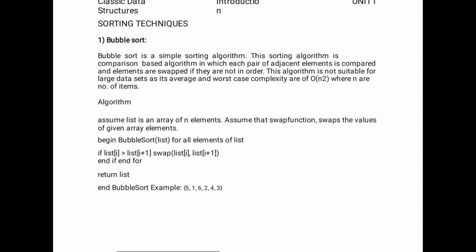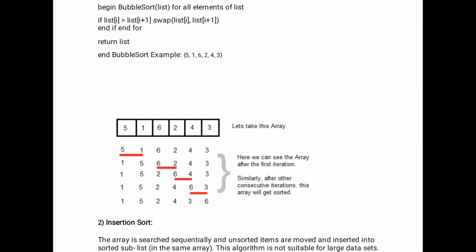This algorithm is not suitable for large data sets because we have to compare the list of elements from adjacent to adjacent every time. That's why bubble sort is not suitable for big data.